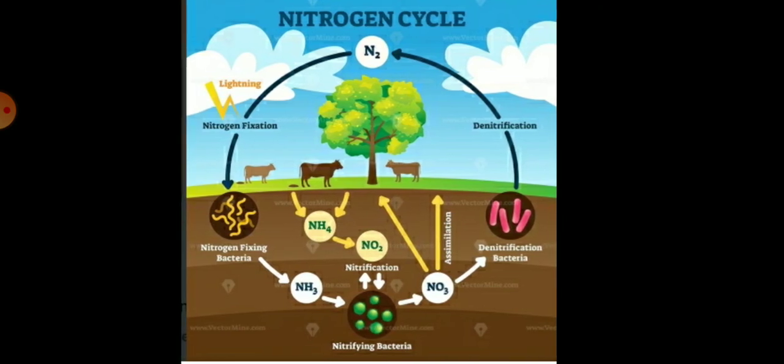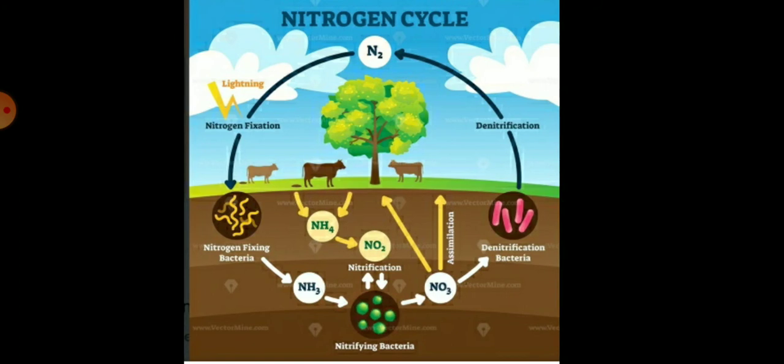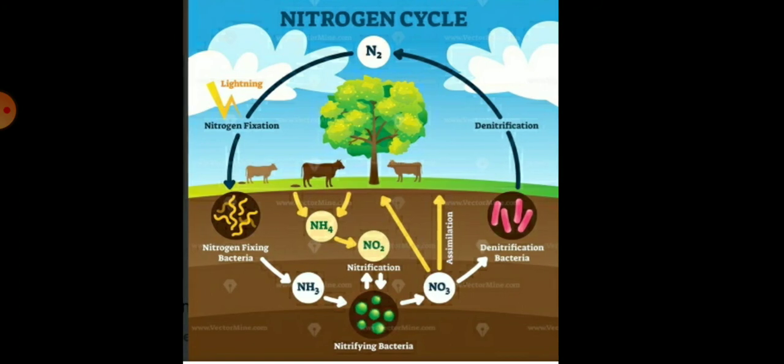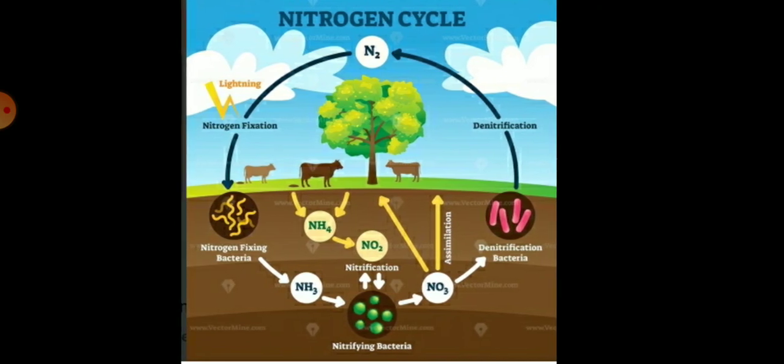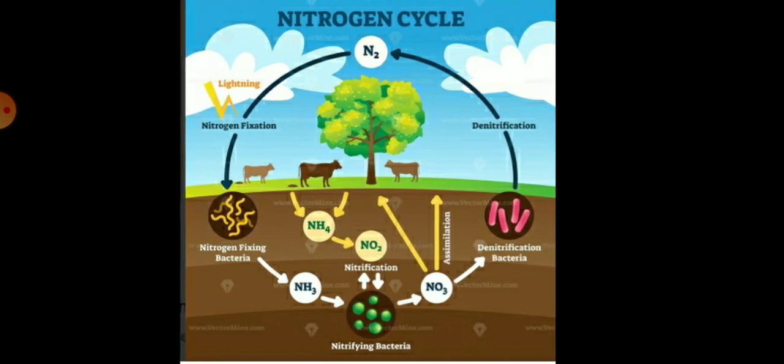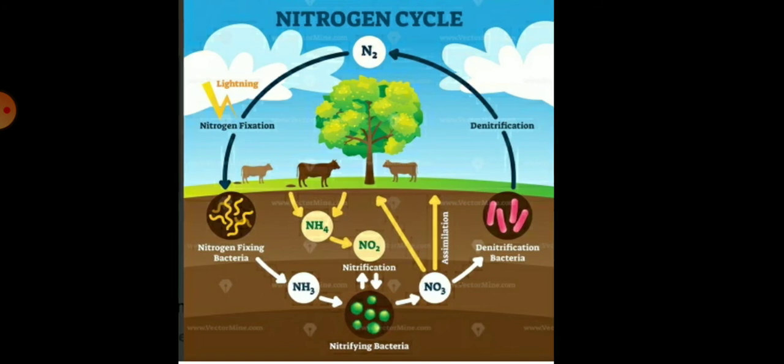Nitrogen gas makes up 78% of our atmosphere, and nitrogen is also a part of many molecules essential for our life processes, like proteins, deoxyribonucleic acid and vitamins.